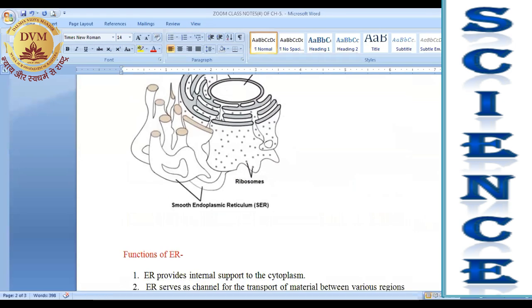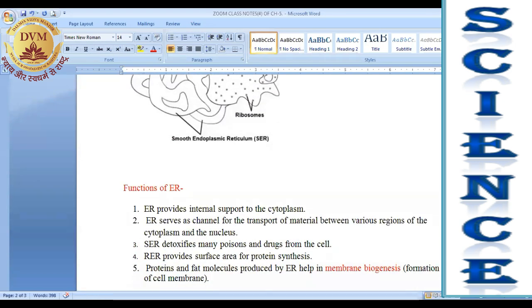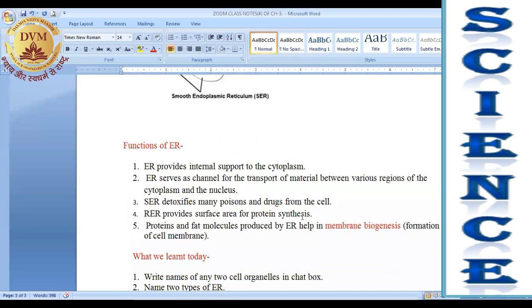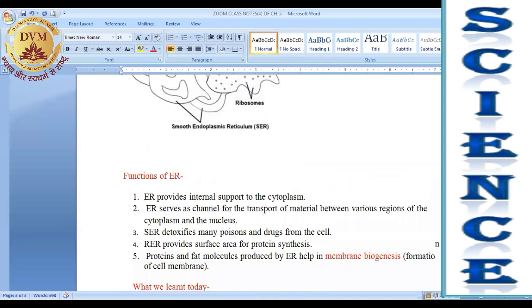Let's have the functions of ER. Now dear students, all of you know that if these structures are present in the cytoplasm of a cell, then definitely they perform some functions for the cell. That's why they are present there. Otherwise, what is their role, right? So here we are going to deal with the functions of ER.